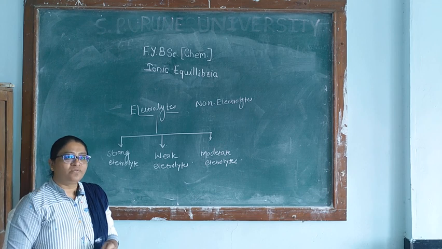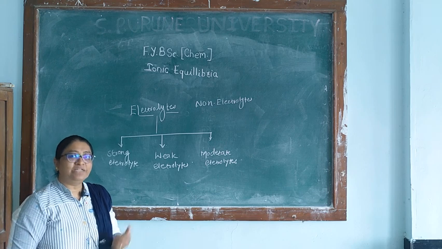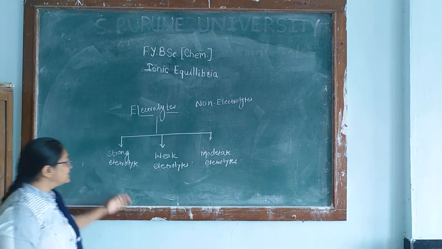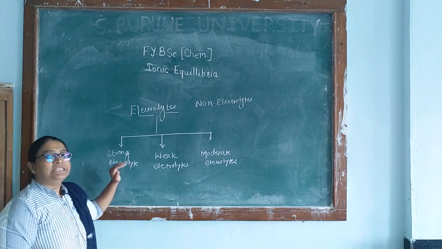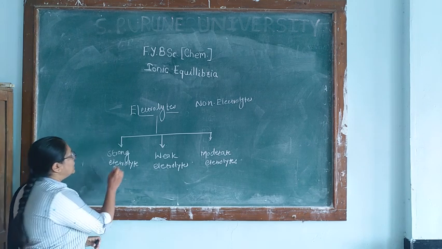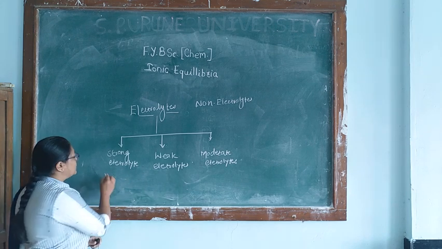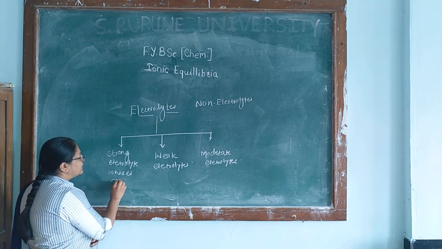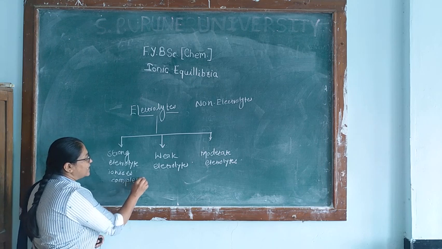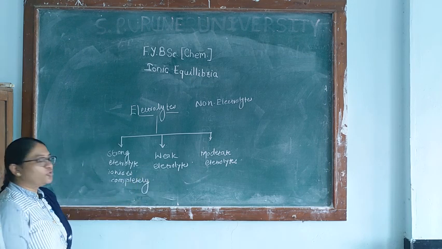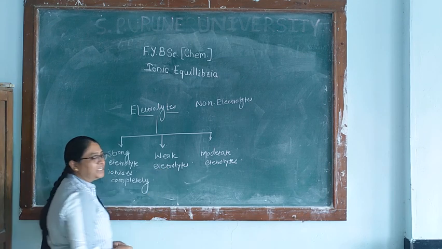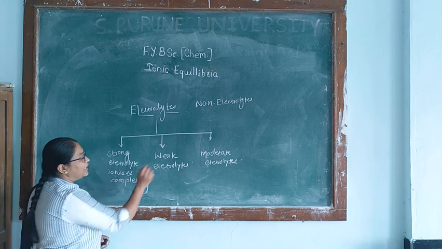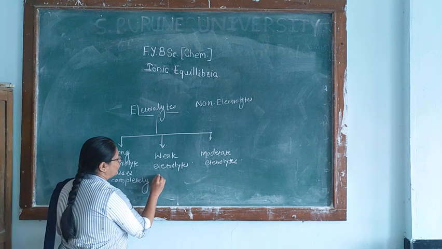Therefore, on the basis of the extent of ionization and the formation of ions, these electrolytes are classified into these three classes. The strong electrolytes are those which ionize completely in their aqueous solution. Almost completely ionized electrolytes are called strong electrolytes, while the weak electrolytes ionize to a very small extent.